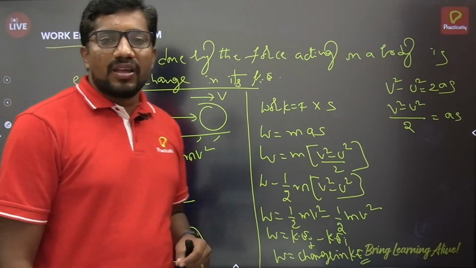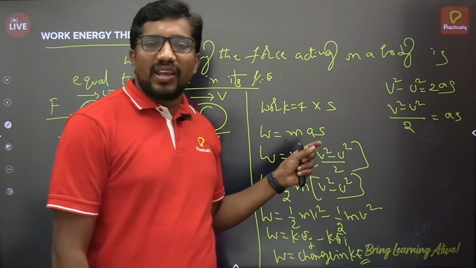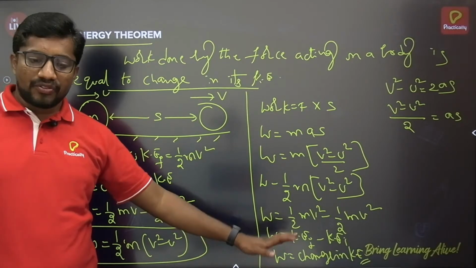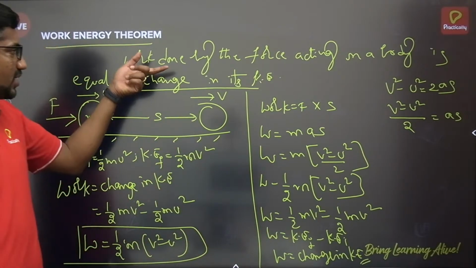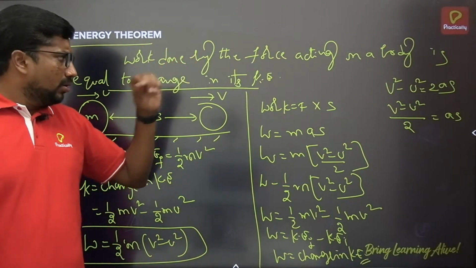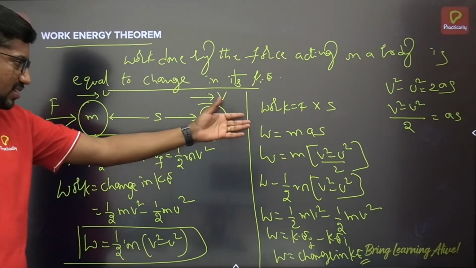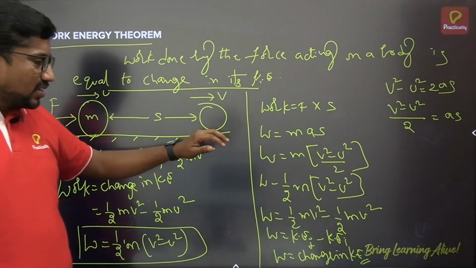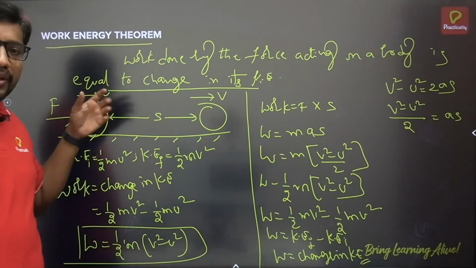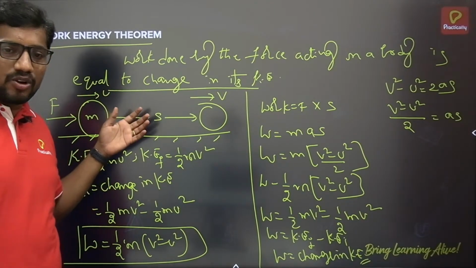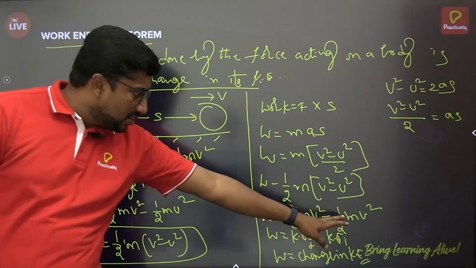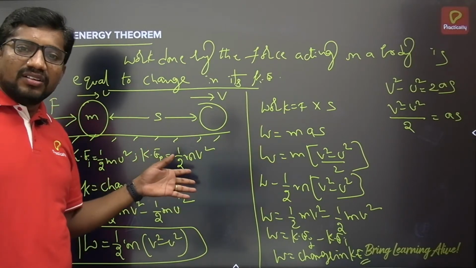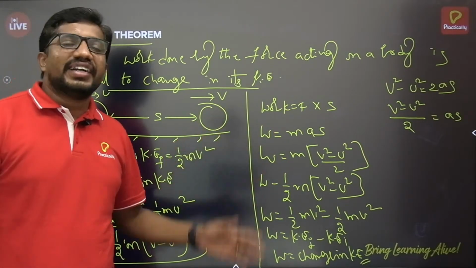Work done by the constant force acting on the body is equal to the change in kinetic energy, and the proof will be like this. If you are given this in the examination, you have to give the statement and you have to prove it. Proving is very simple, just like this. If you look at this derivation once again, if you imagine the initial velocity is 0 here, then W is equal to half m v square, which is the same derivation that we have learned previously for kinetic energy.